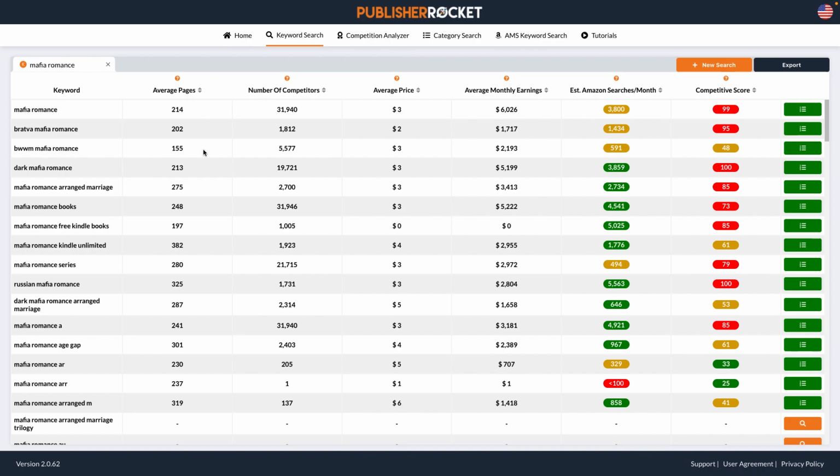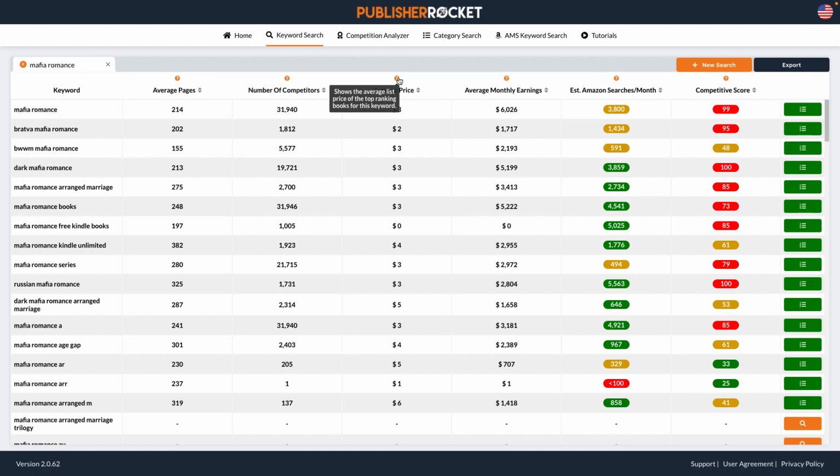And then the next one is going to be the number of competitors. So that's the number of books that compete for this keyword on Amazon. As you can see, Mafia Romance, because it's general and vague, has 31,940, and for the sake of today, we're going to just call this 32K.